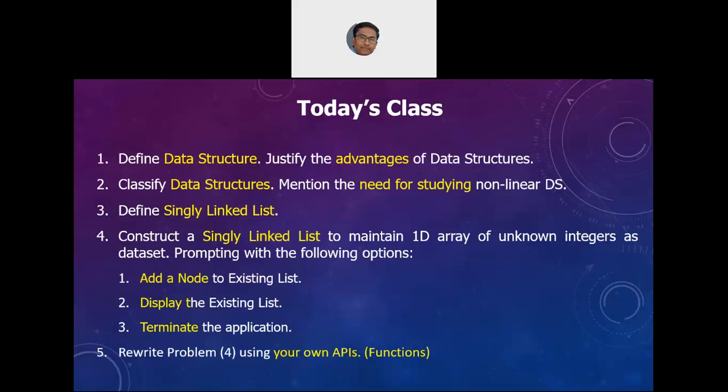Just go through the fourth topic. So you are asked to construct a singly linked list to maintain a 1D integer data where the number of data sets is also not known, prompting with the following options. One is to allow the user to add as many nodes as the user wants. Second is to display the list till now, whatever the user has. If the user has not entered anything, then you say that the list is empty. And the third is to just terminate the application.